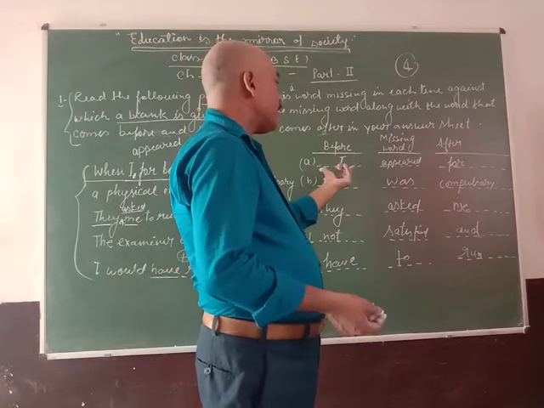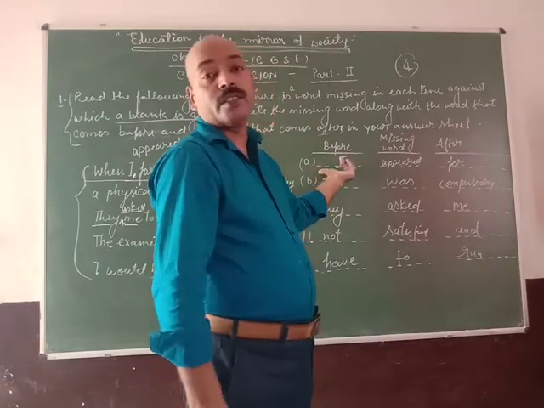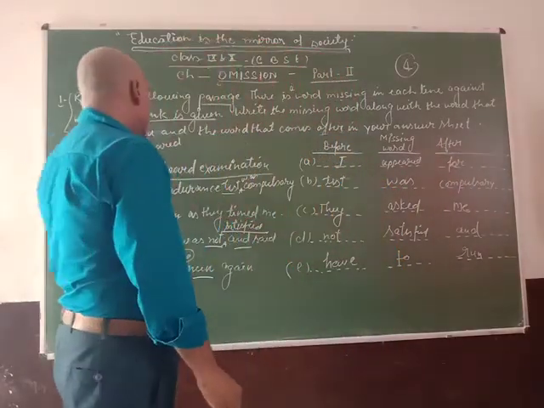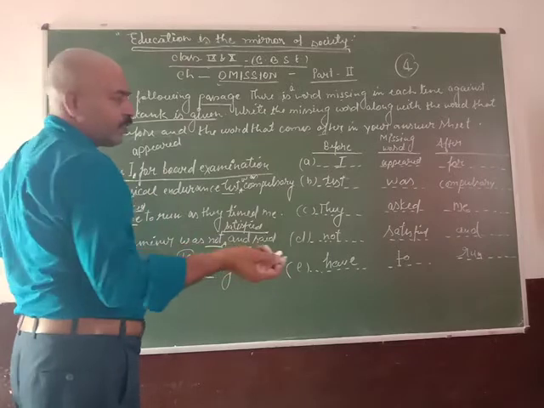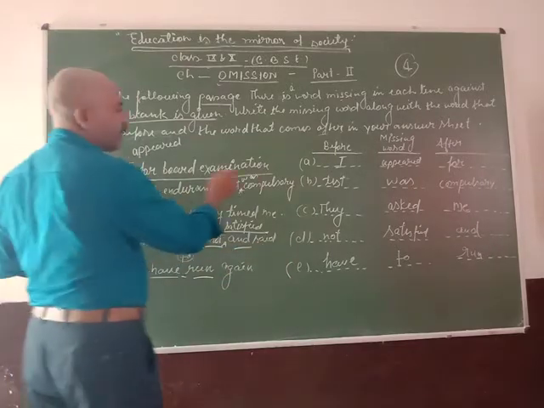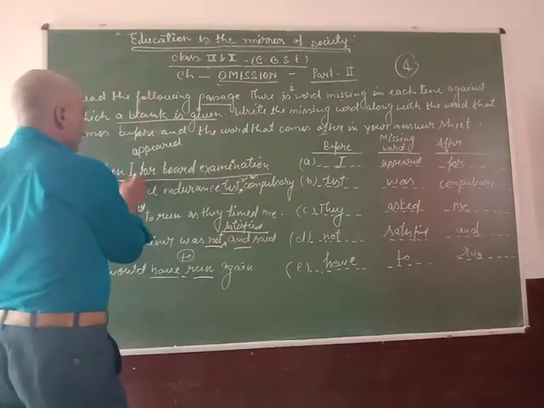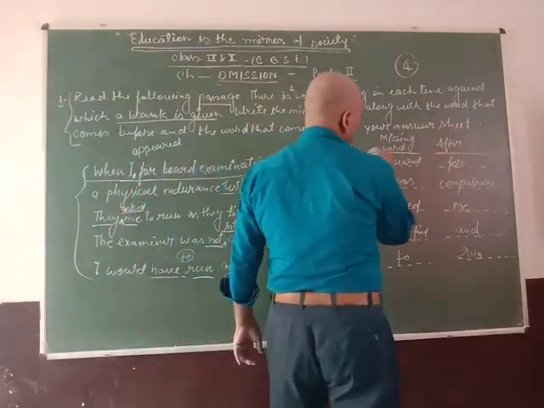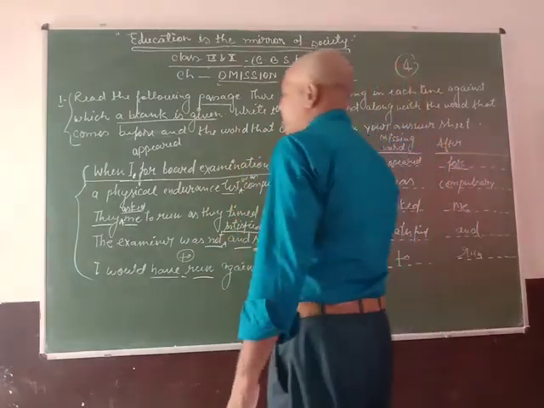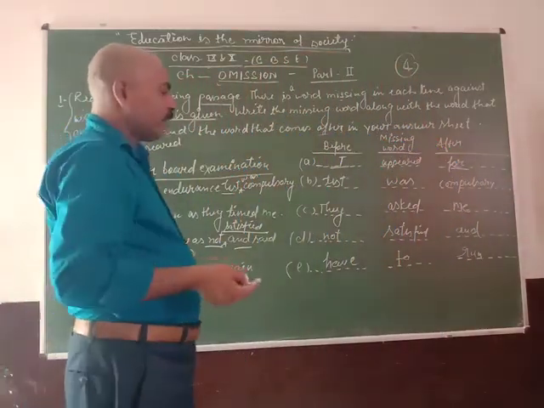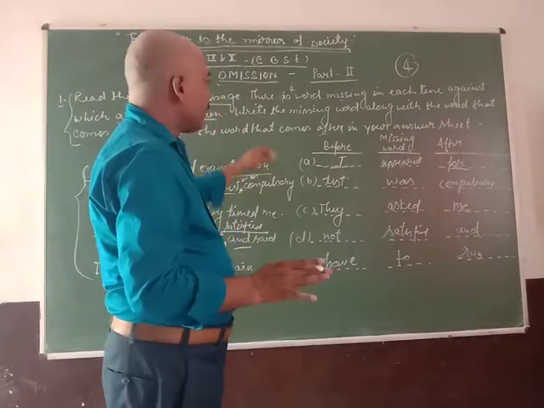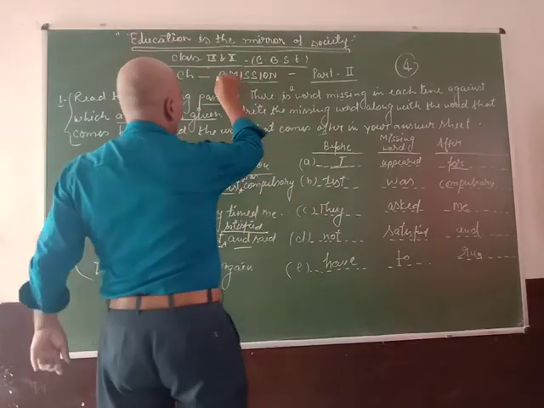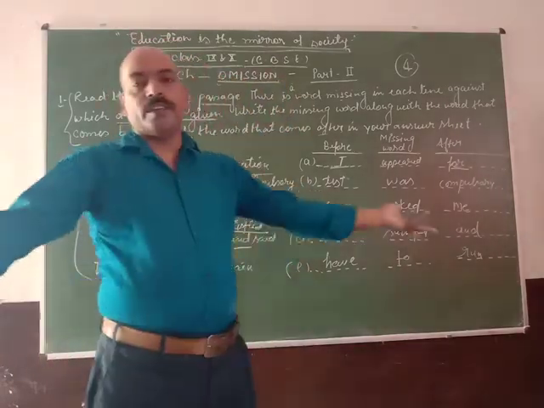After that, you write the word before the missing word and the word after it. In the first sentence the missing word is appeared, the before word is I and the after word is for. Okay students, understood? This second part of the chapter omission has been completed. Thank you.